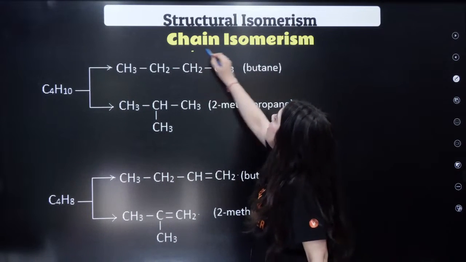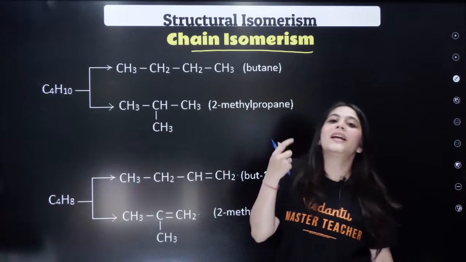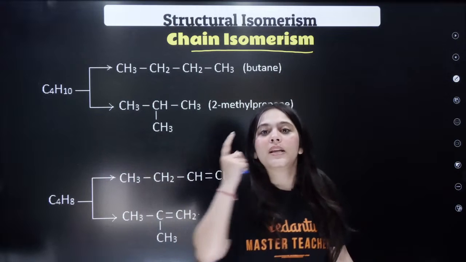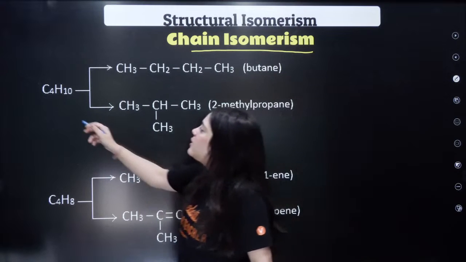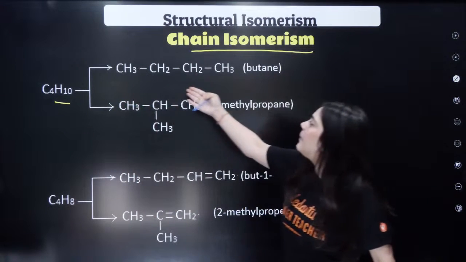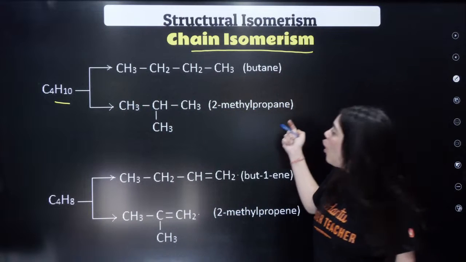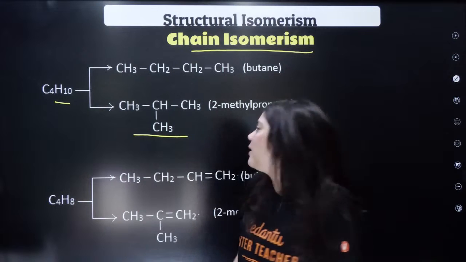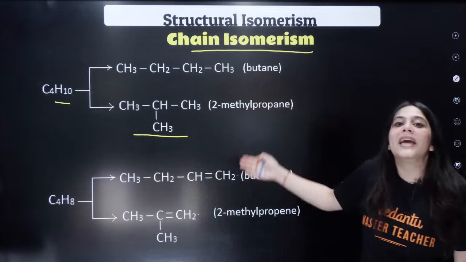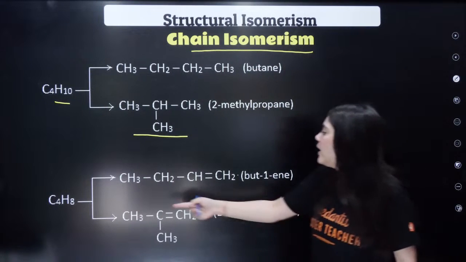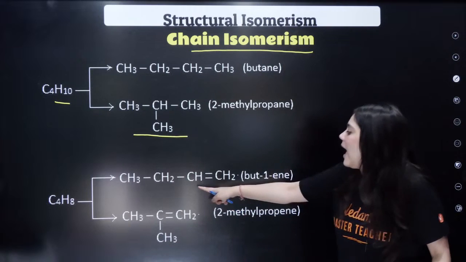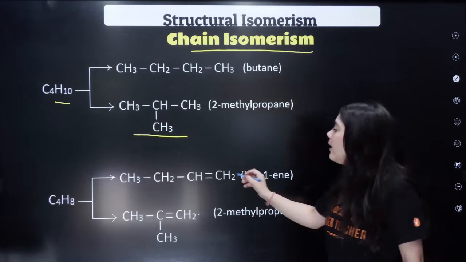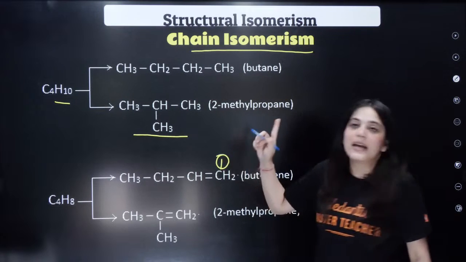Number first is chain isomerism. In chain isomerism, what happens? The position of the alkyl groups keeps on changing. For example, let us look at C4H10. It can be written as a normal butane or as a branched chain, right? So whenever we are writing a branched chain, this is called chain isomerism. Similarly, C4H8 can be written as an alkene, right? Now, please pay attention to this alkene. Here, the position of the alkene is number 1.